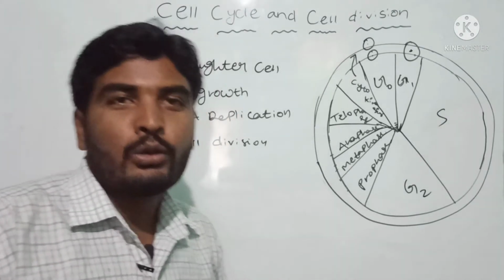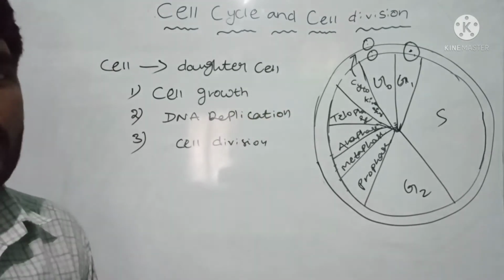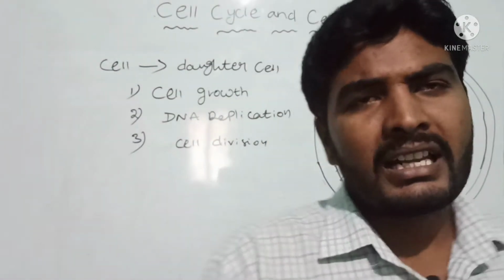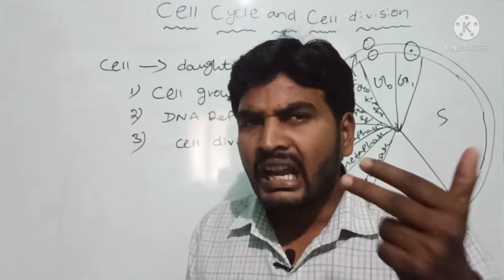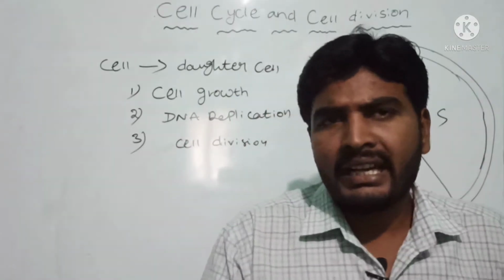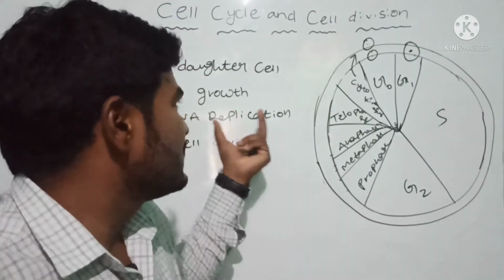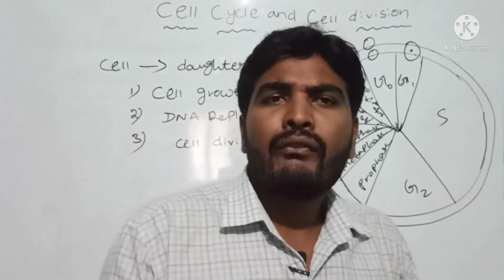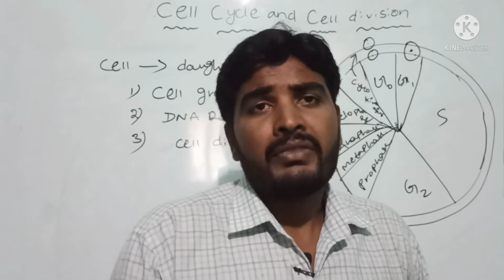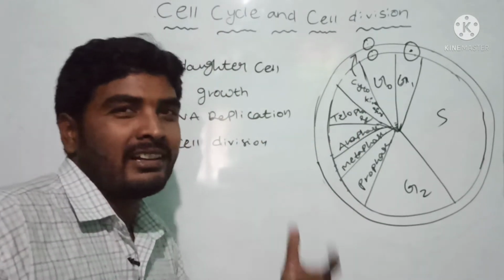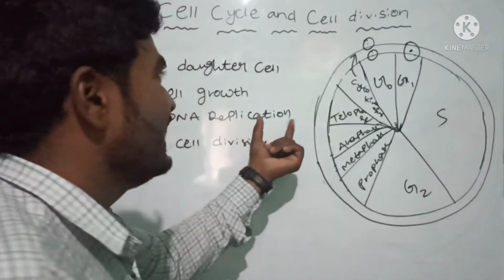Cell growth is a continuous process. Now what about DNA replication? DNA replication occurs only in S phase. Every parental DNA gives a daughter DNA. So that is DNA replication.